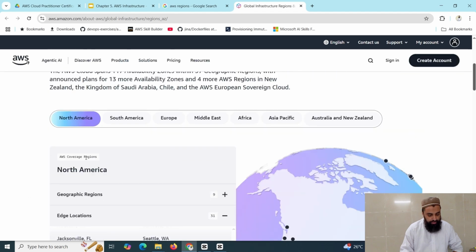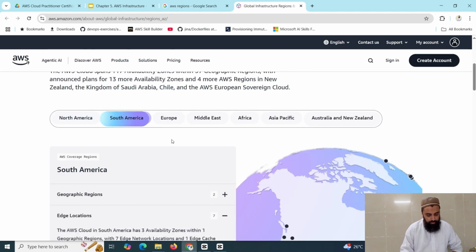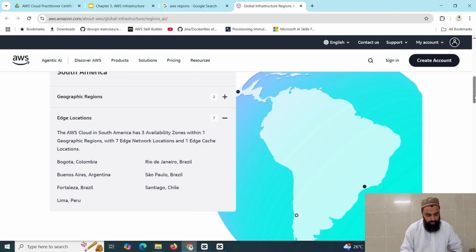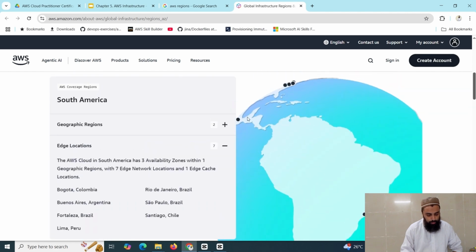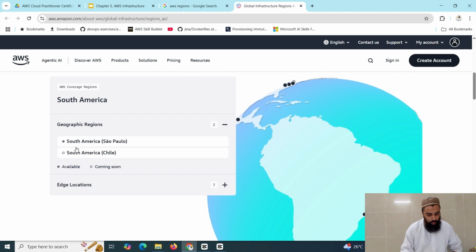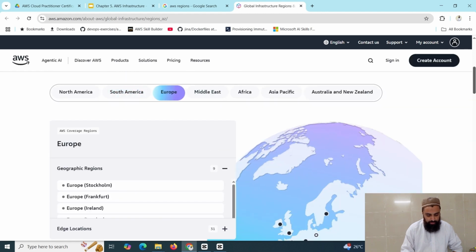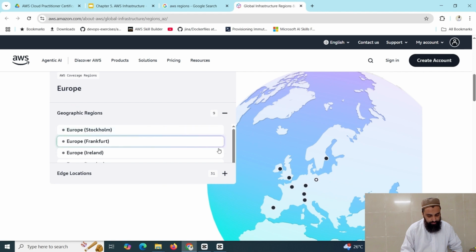If I navigate to South America, you can see the map changes. Now, this is actually South America, and it has 2 geographic regions, Sao Paulo and Chile, which is coming soon. You can see South America, Chile. As I told you that it is coming soon, and in Europe, Ireland would be coming soon. And it has 31 edge locations and 9 geographic regions.